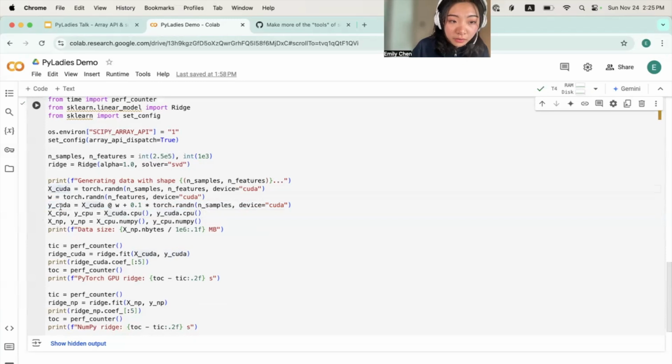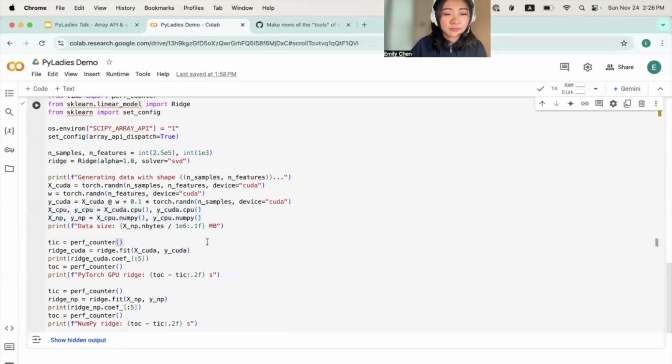So these are in the CUDA namespace, which, if you recall from what I said earlier, is compatible to run on GPU. Here, I'm converting them to NumPy arrays, which are typical input types to non-array API NumPy CPU native functions. And here I'm just printing the data size in megabytes to show you how big that sample is.